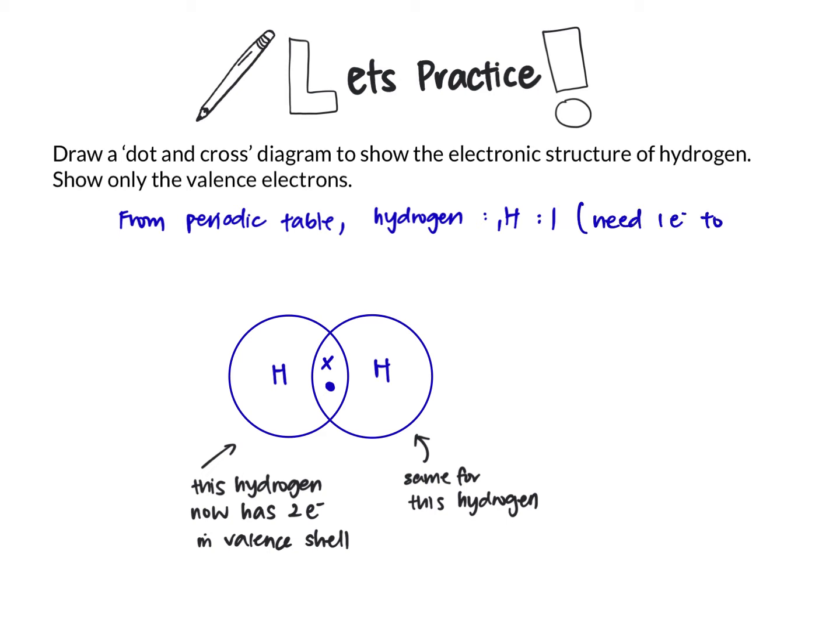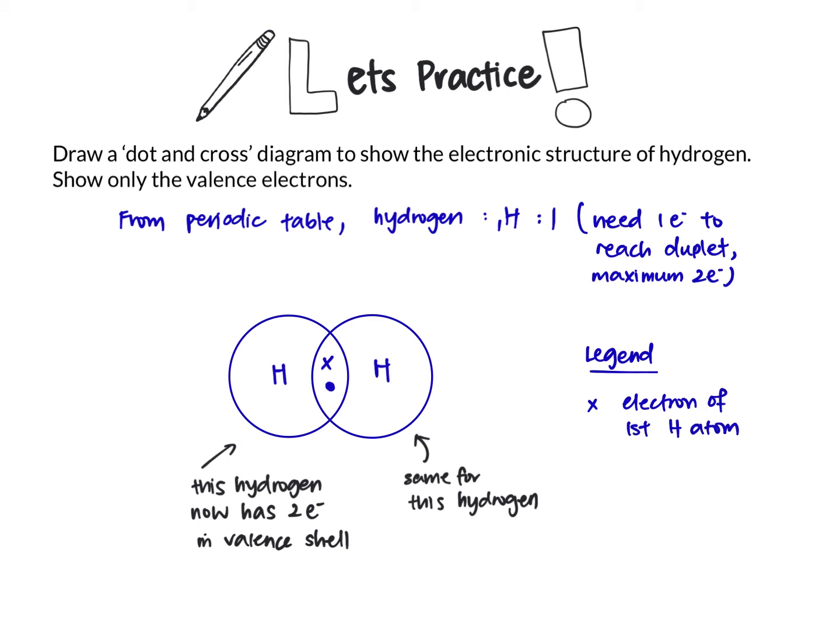So working-wise, usually you will need 1 electron to reach a duplet configuration, which is the maximum number of electrons in the first shell, 2 electrons. Okay, as a habit, draw in the legend: cross for electron of first hydrogen atom, dot for electron of second hydrogen atom.